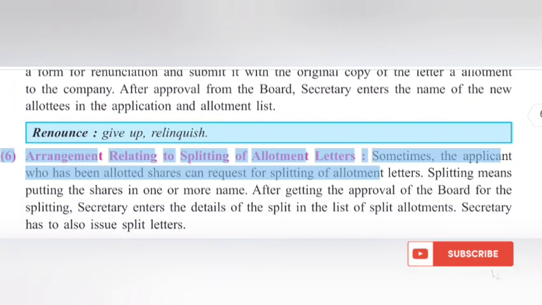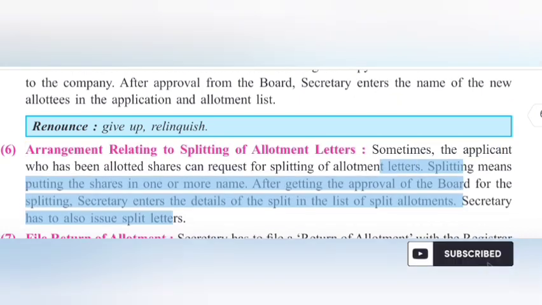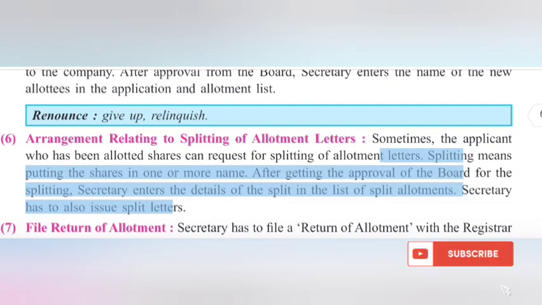Arrangement relating to splitting of allotment letters. Sometimes, the applicant who has been allotted shares can request for splitting of allotment letters. Splitting means putting the shares in one or more name. After getting the approval of the board for the splitting, Secretary enters the details of the split in the list of split allotments. Secretary has to also issue split letters.